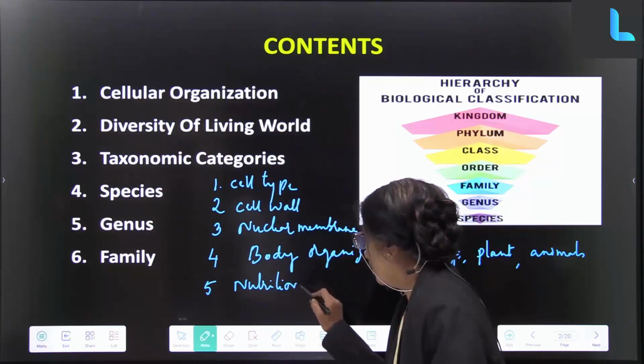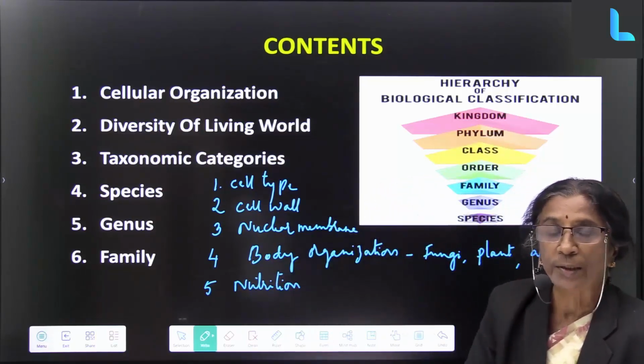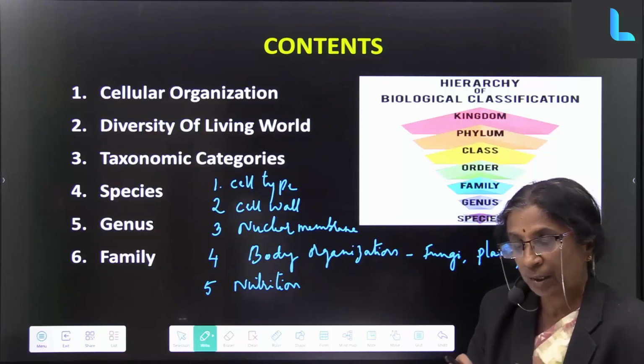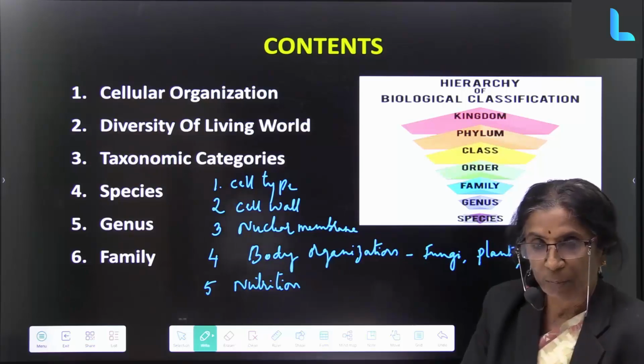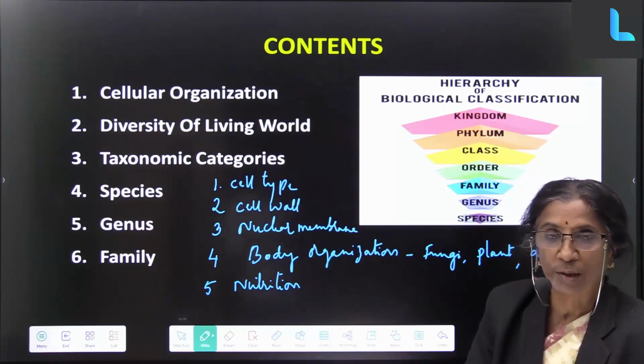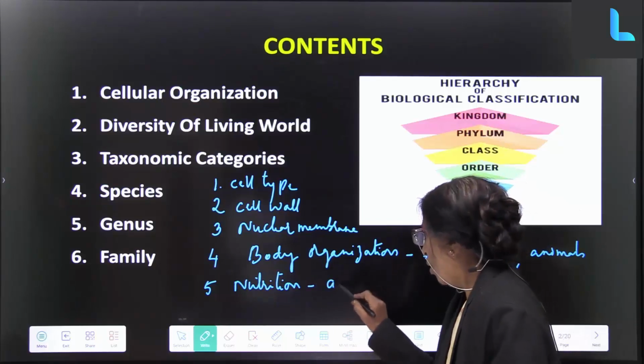Fifth is the kind of nutrition. Nutrition means the food that living beings take. If they prepare it themselves, we call it photosynthetic or autotrophic.